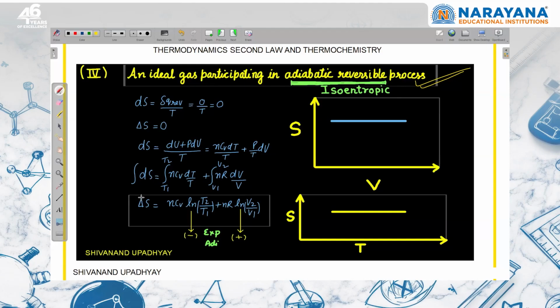Or if I am writing like this, we can say that in adiabatic reversible expansion, there is cooling effect. So T2 is less than T1. So this value is going to be negative and volume is increasing. So this is positive.